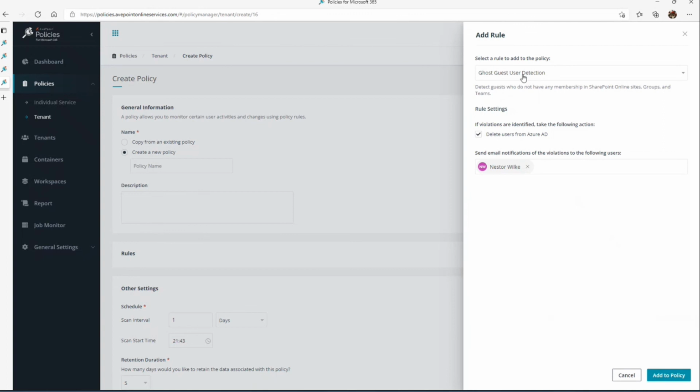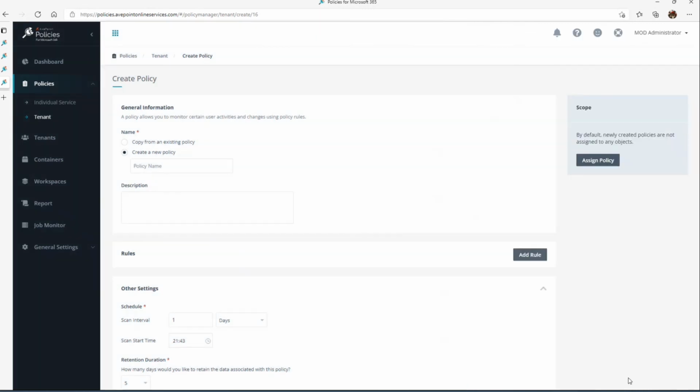So this is a rule that runs at your tenant level to find those guest users and perform the configurations you have defined. So a couple different ways we can put in those proactive settings at your tenant level there.